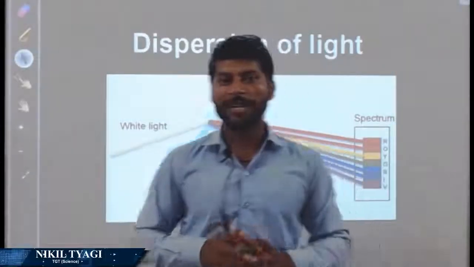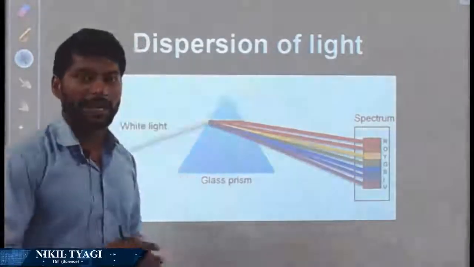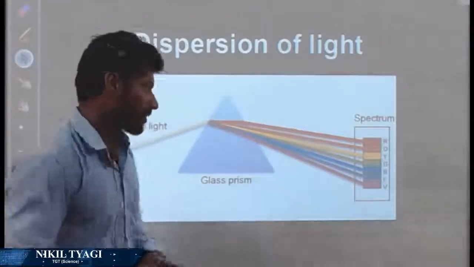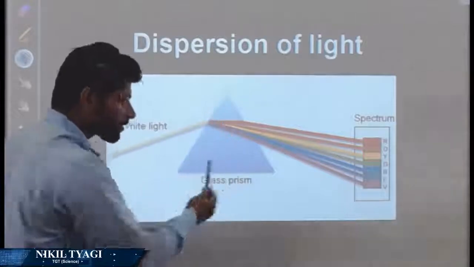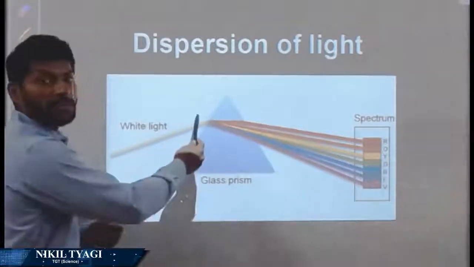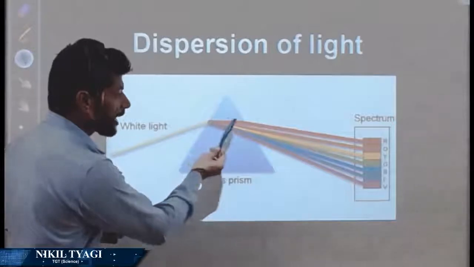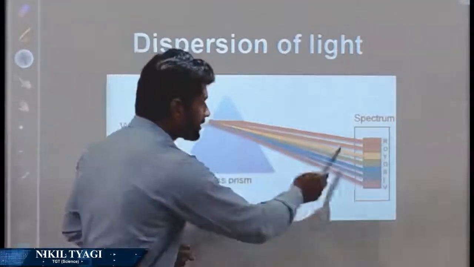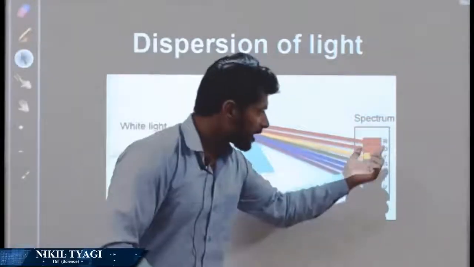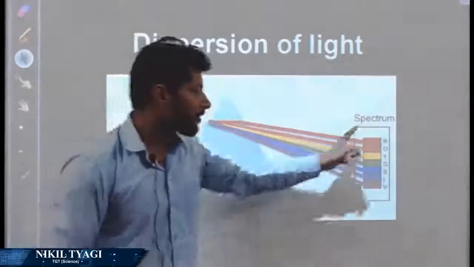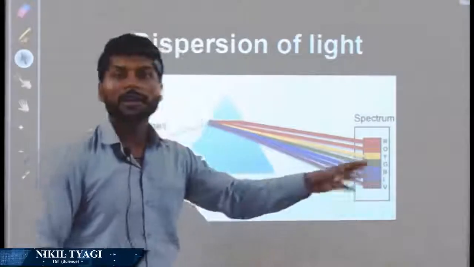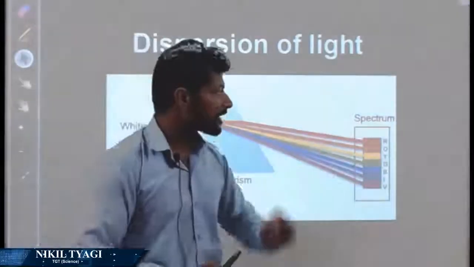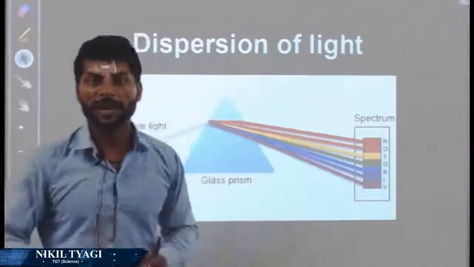So dispersion of light is nothing but the splitting of white light into 7 colors, and it happens when white light passes through a prism. As you can see, I have taken one prism here. From this side, if we send white light, as it enters the glass prism, it is divided into 7 colors, and when these 7 colors come out, we get a very beautiful pattern on the screen. If we keep a screen, we will get a band of 7 colors, and that pattern of 7 colors is known as the spectrum of light.